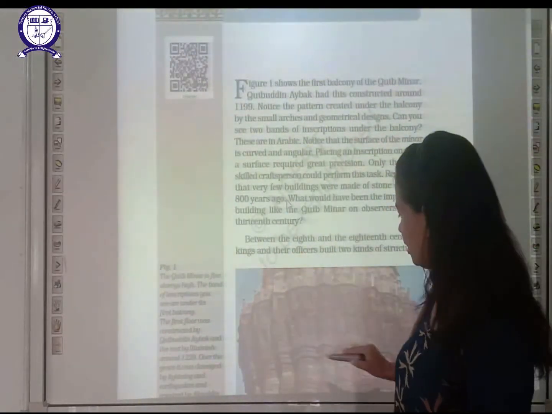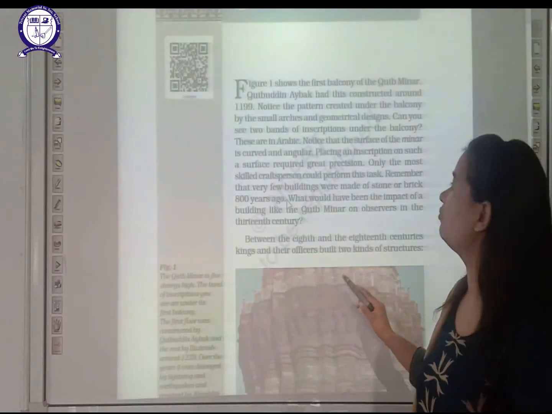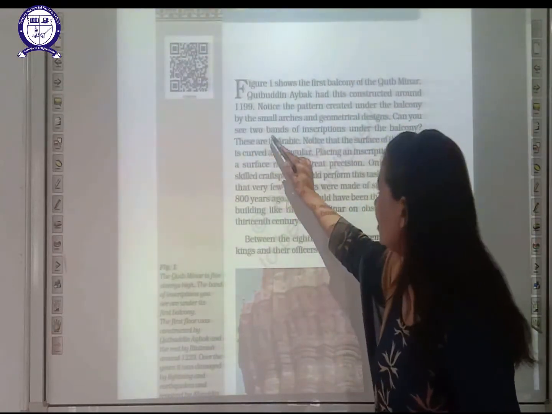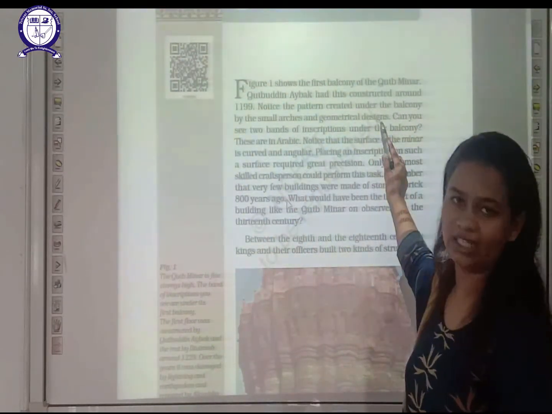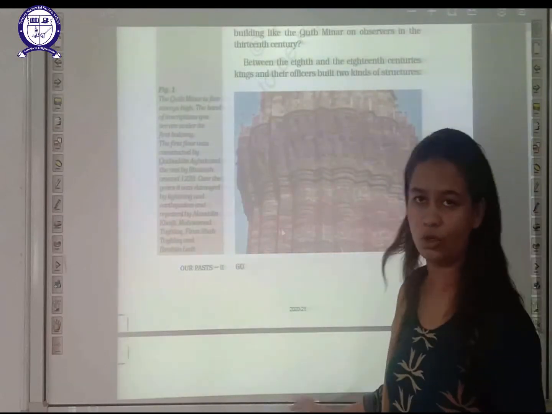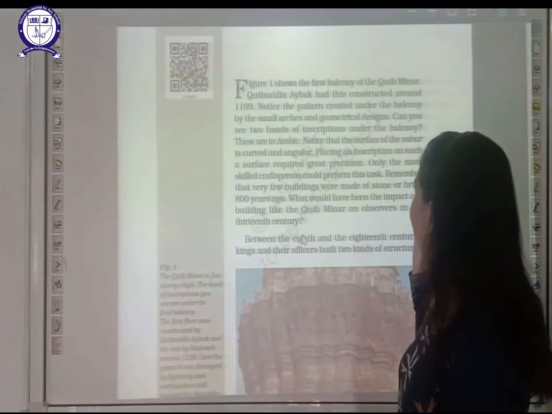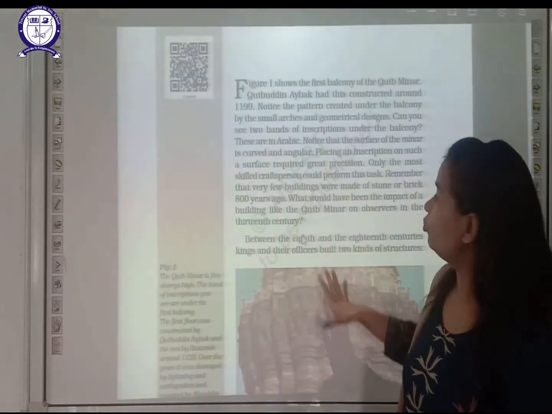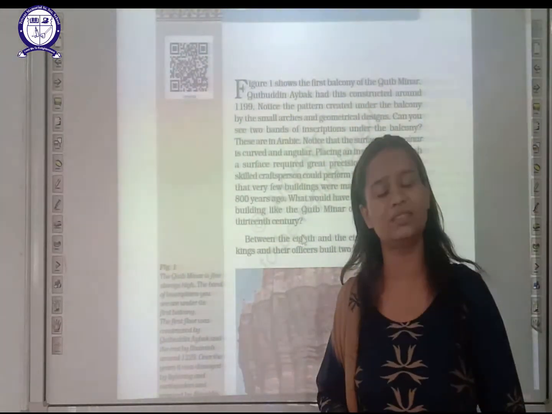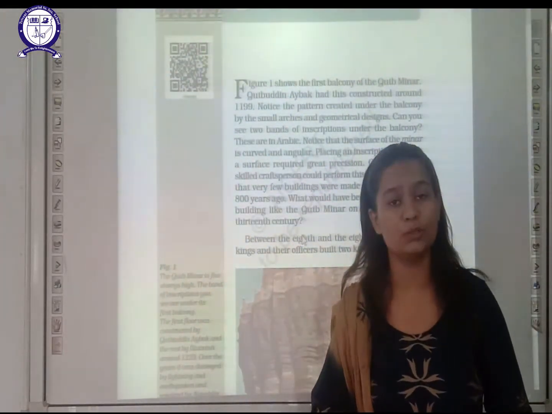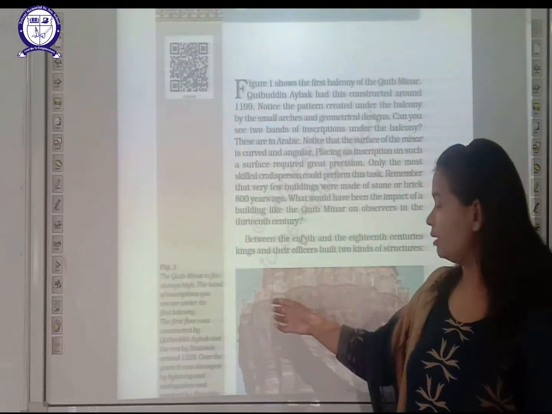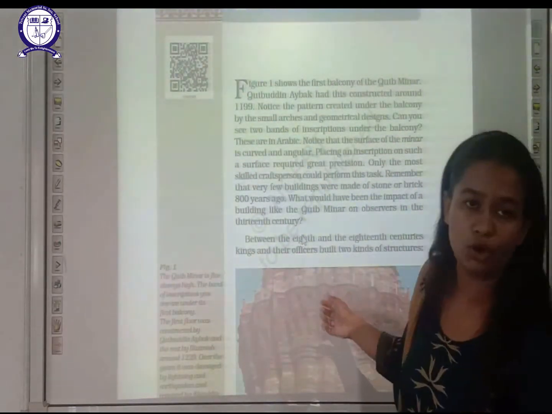Now what is said here? If you observe the pattern in this structure, you can say that the pattern created under the balcony is made by small arcs and geometrical designs. Numerous geometrical designs are used in the construction of Qutub Minar. On this, various inscriptions are there. Now what are inscriptions, students? We have already studied inscriptions in our earlier chapter. Inscriptions means writings on stones. This building is made up of stones, so some writings written here on Qutub Minar are called inscriptions.